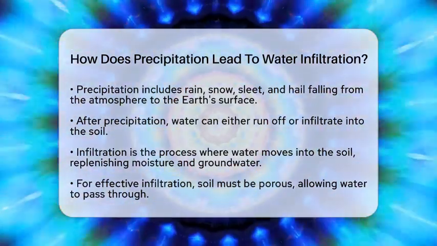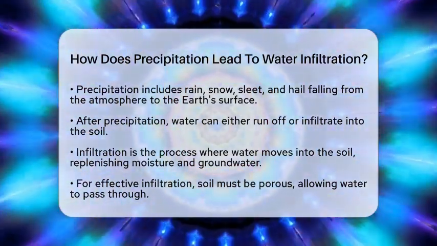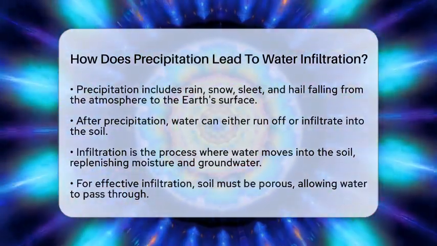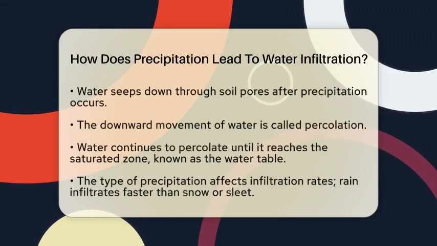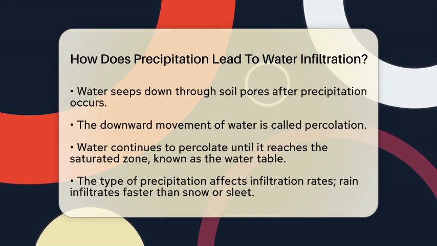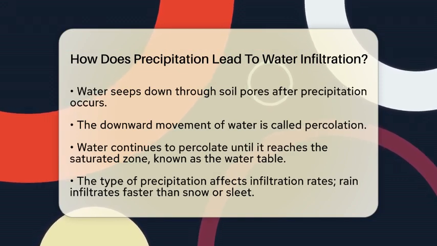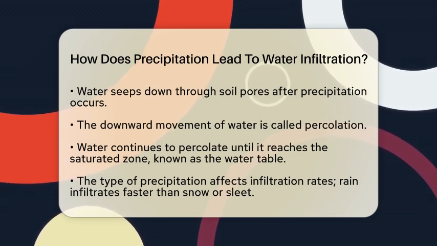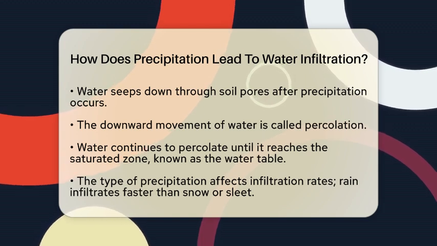The connection between precipitation and infiltration starts as the water lands on the soil surface. For infiltration to happen, the soil must be porous, meaning it has spaces between particles that allow water to pass through. When rain or melted snow hits such soil, the water seeps down through these pores, moving deeper into the ground. Once the water begins to move downward, this process is known as percolation. It continues until the water reaches the saturated zone, where all pores are filled with water, which we call the water table.